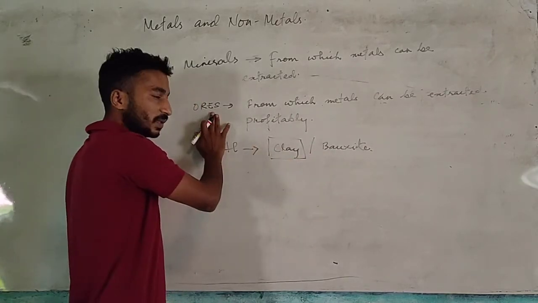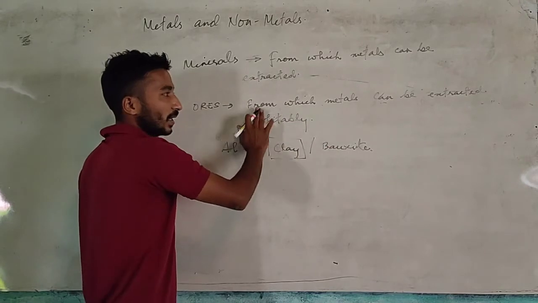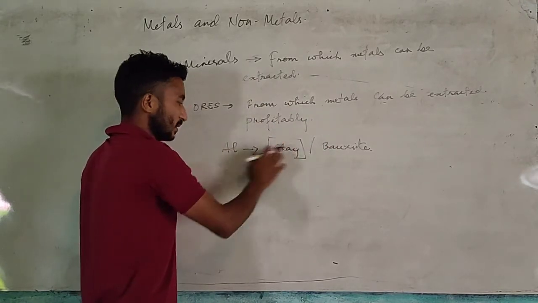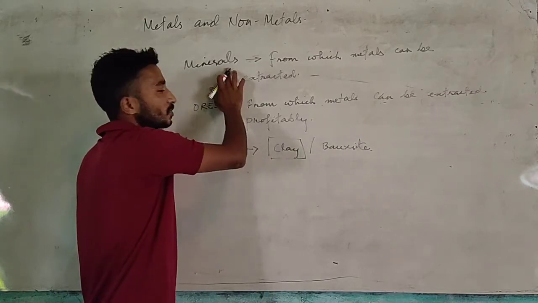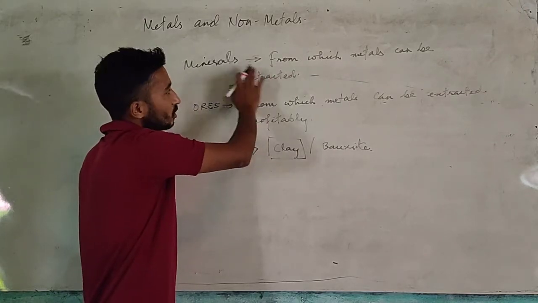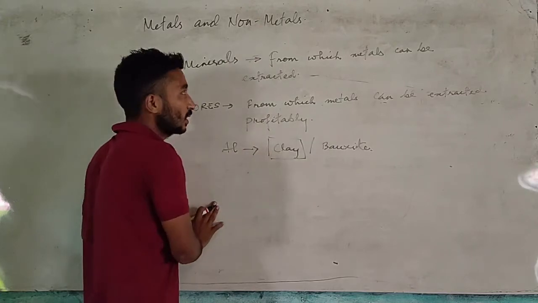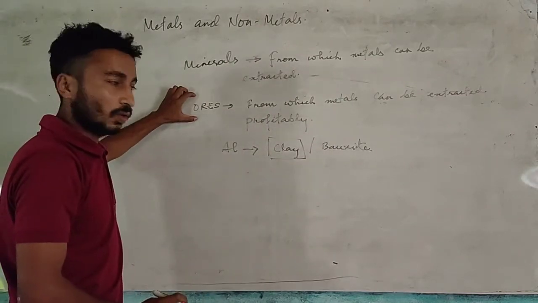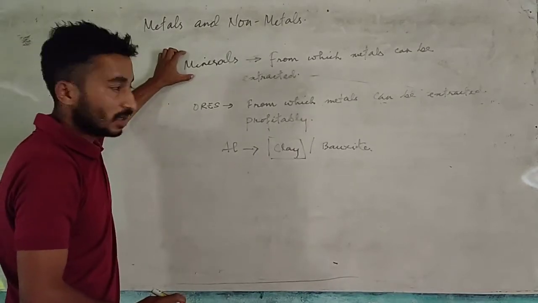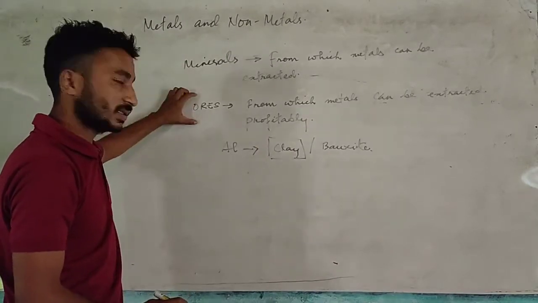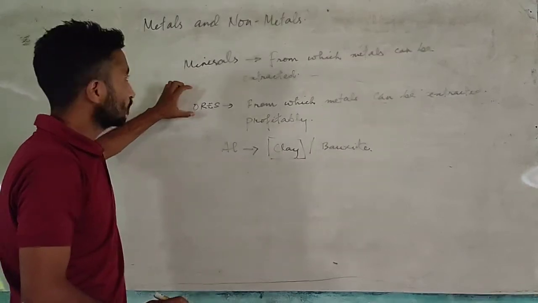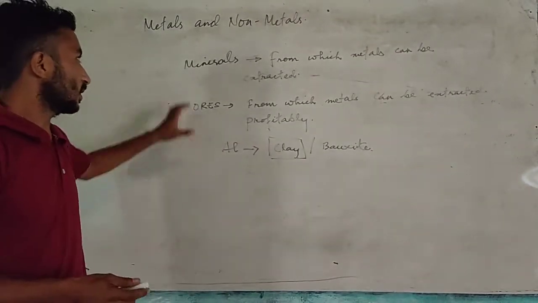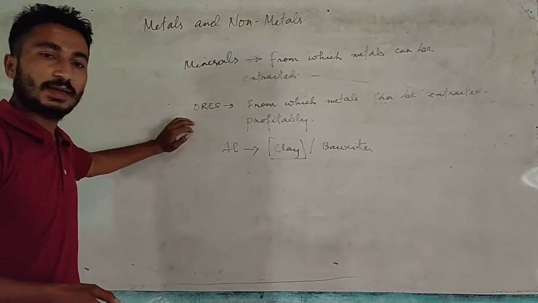So those minerals from which we can extract metals profitably, we call them ores, and those substances from which we can extract metal are called minerals. From here what we can say is that all ores are minerals, but all minerals cannot be called ores. So this is the discussion about ores and minerals.